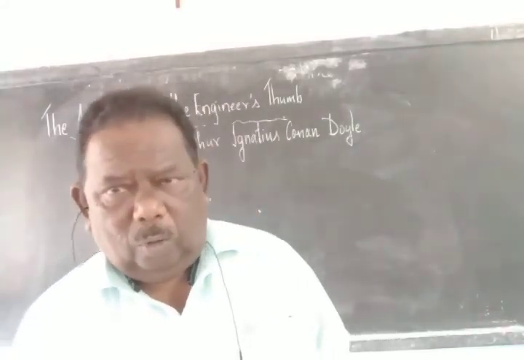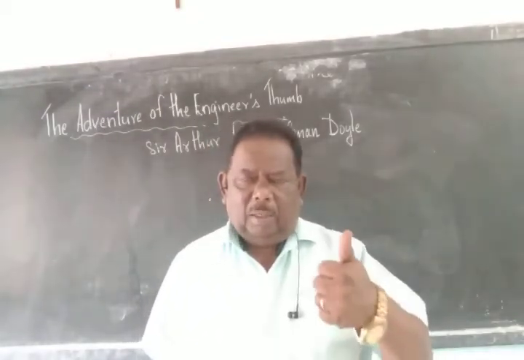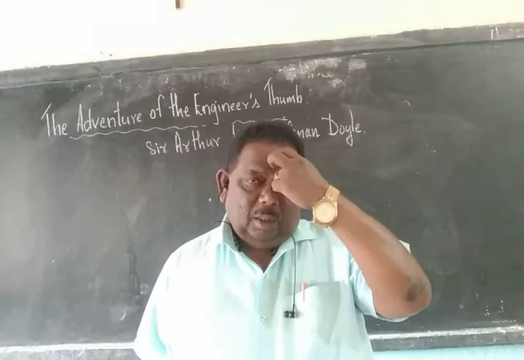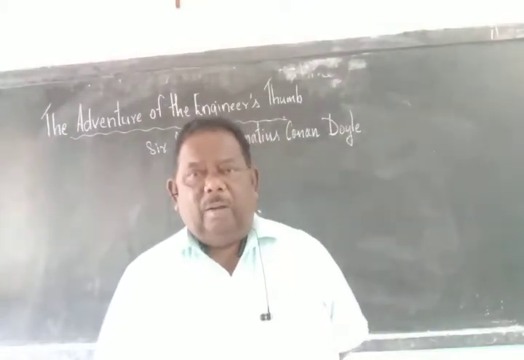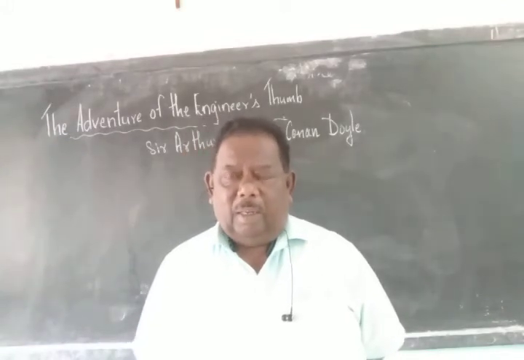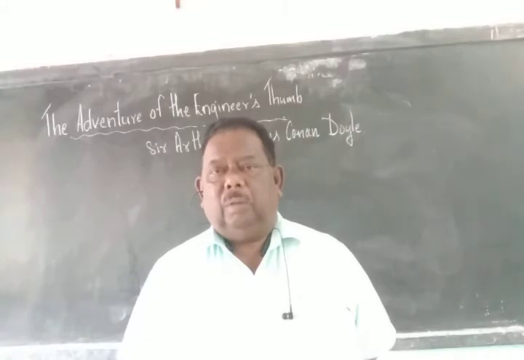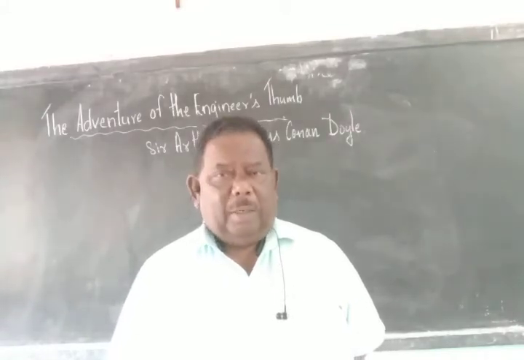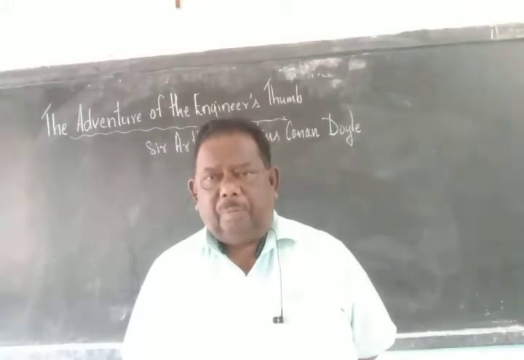Then the doctor whom Victor Headley goes to, to repair his thumb. He was a surgeon and he has a very good friend who is a private detective. That is Sherlock Holmes. Now the story is based on how Victor Headley had lost his thumb.